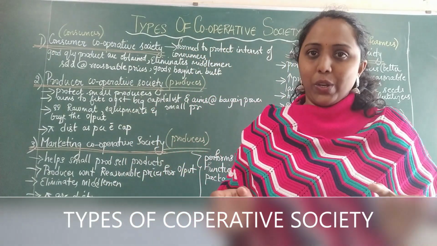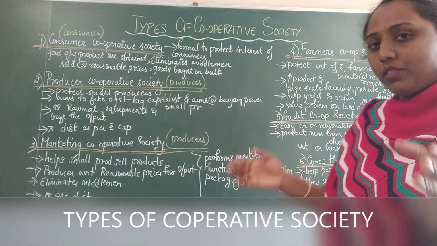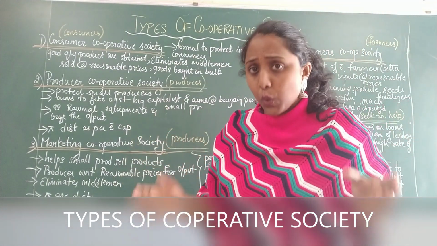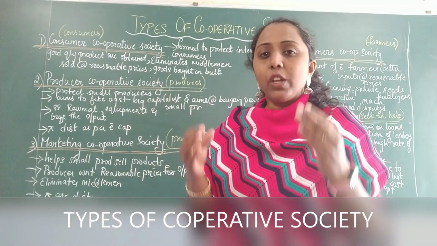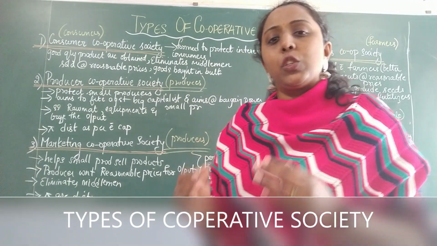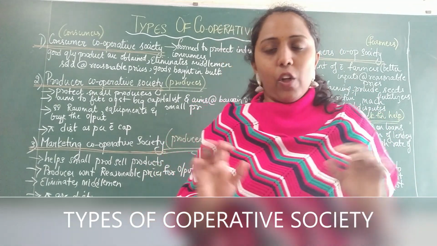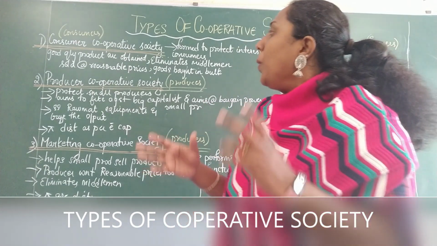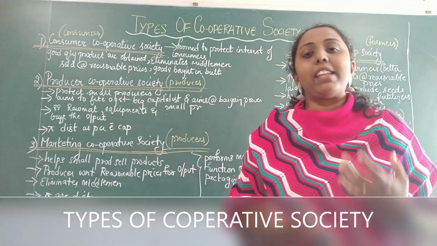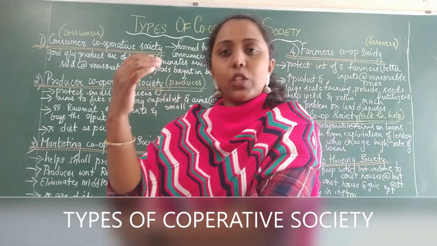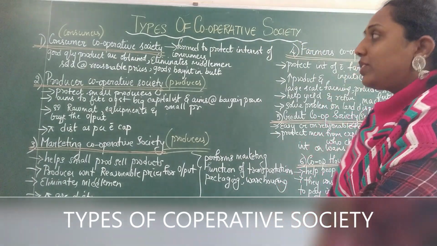I have already told you, with the help of 10 members you will start off a cooperative society, which is a voluntary association of members coming together to do something good for the welfare of the society. That's the society in which you're leading your life. All of us are leading our life. We have already looked into the features, the merits and the demerits of cooperative society. So today we will be learning the types of cooperative society.